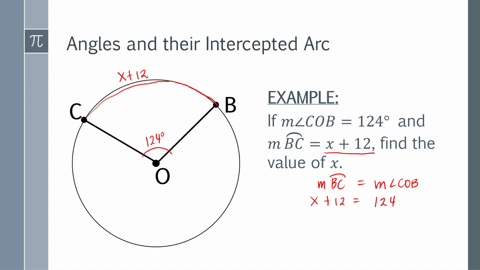And then what we're going to do is to find out the value of x simply by transposing 12 to the other side. So this will become x is equal to 124 minus 12. And 124 minus 12, so that the value of x here is 112.